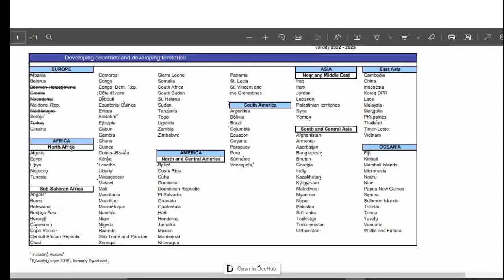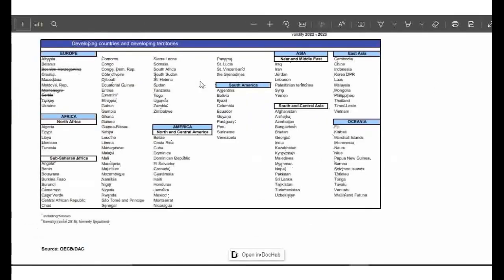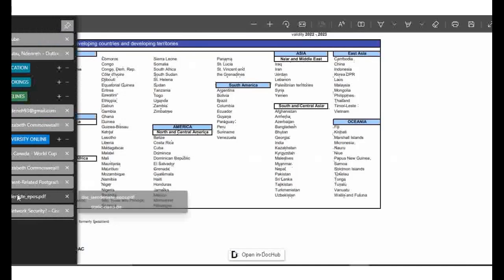You have Africa, you have North Africa, you have sub-Saharan. The sub-Saharan covers from Angola to Senegal here, and also this country as well. When you talk about North and Central America, you have Belize, Costa Rica, Nicaragua, Panama, and the Grenadines. South America goes from Venezuela to Argentina. So it goes on like that. I will provide this on my YouTube description, then you may check it out. So you just have to go back to the application here.